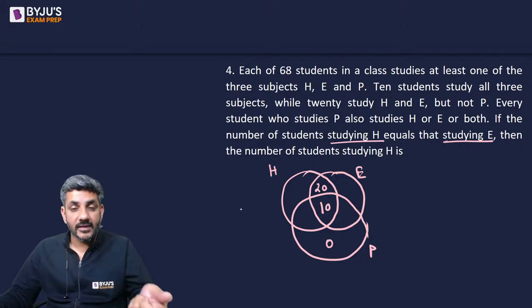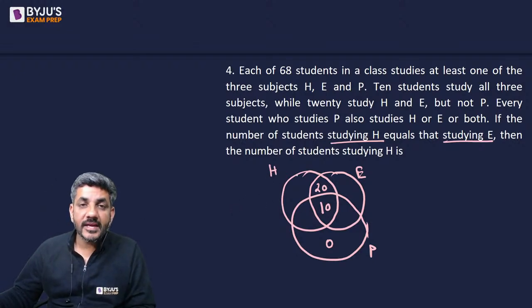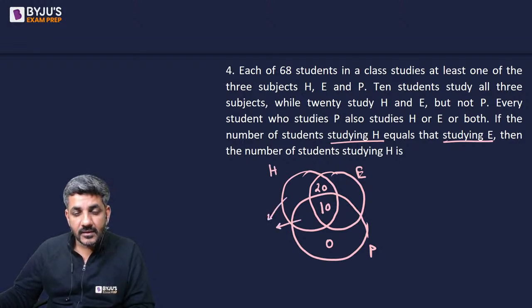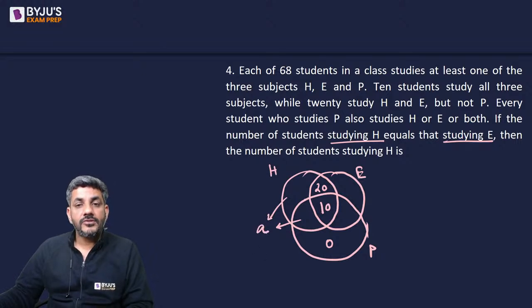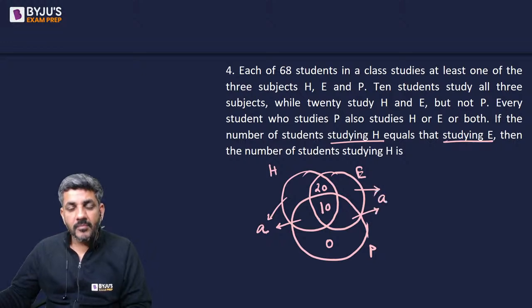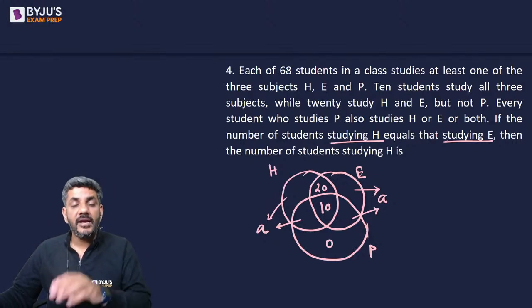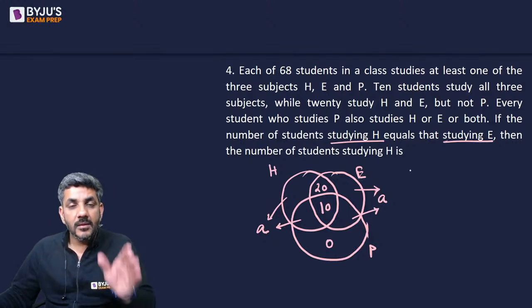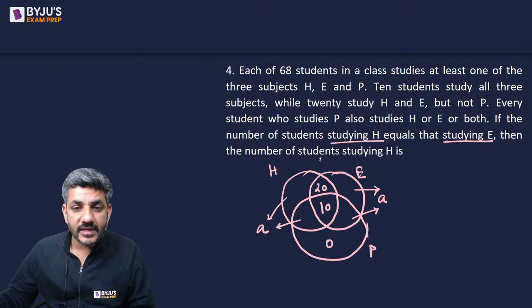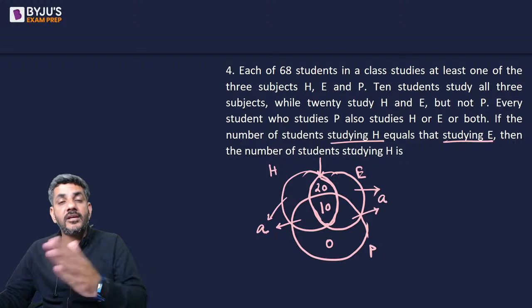The number of students who study H is equal to the number of students studying E. Now how many students study H? 20 here, 10 here. Let us say the other two areas add up to A. So can I say E would also be studied by A here? Because H is studied by A plus 30, E will also be studied by A plus 30. When the number of students studying H is equal to those studying E, this area is anyway common in both of them. The 20 plus 10 is common to both. Other than that, the area will be equal for H and E.